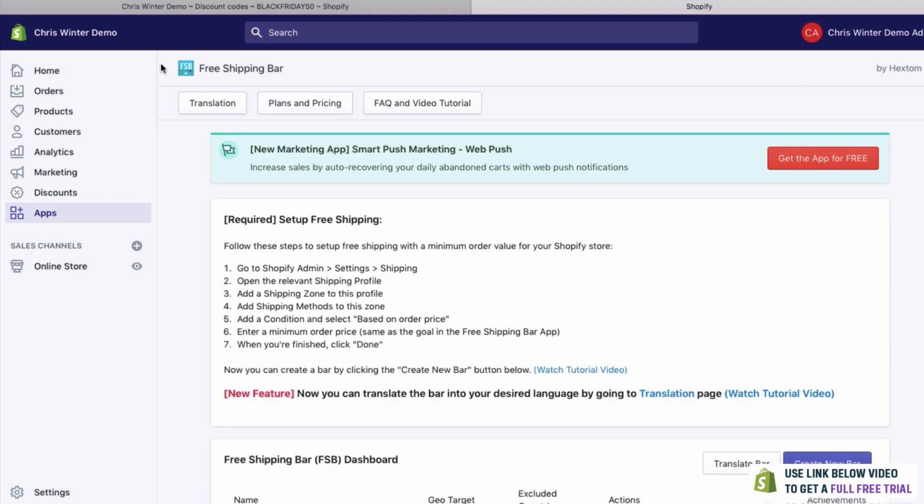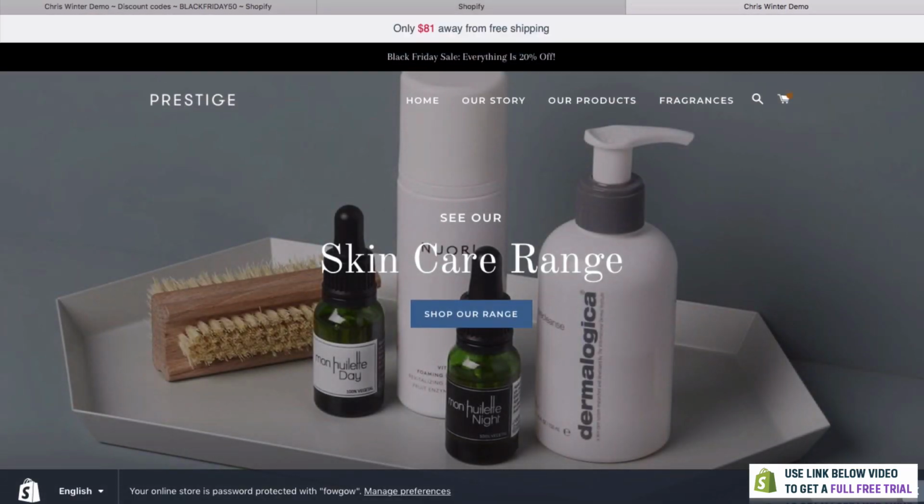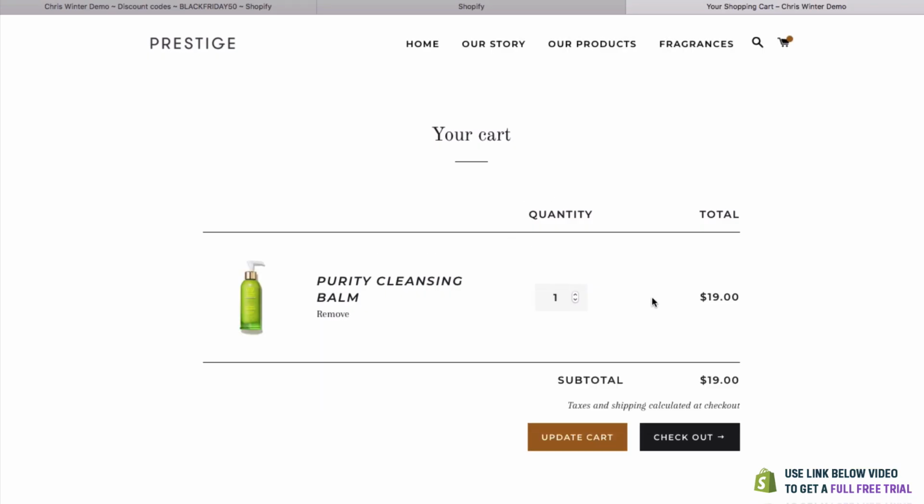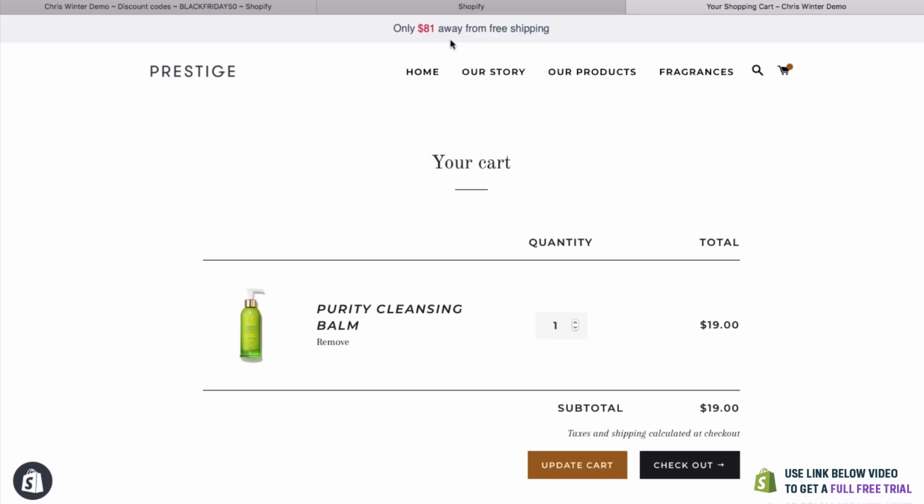And then let's take a look at our site. If you ever want to look at your site, by the way, you can go right here and click on this little eye, and that'll pop it up. So we're probably going to have 2 bars on here at the moment. Yes, you can see that right here. But now, because we have 1 item in our cart, I'm only $81 away from free shipping. How good is that?